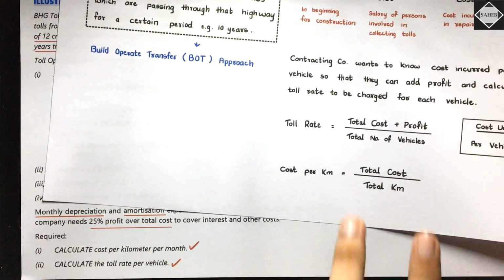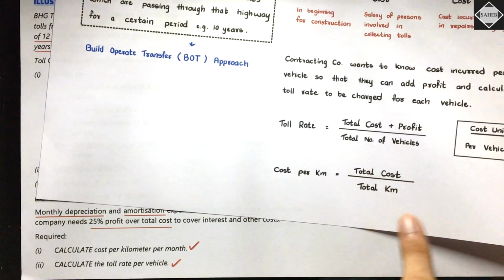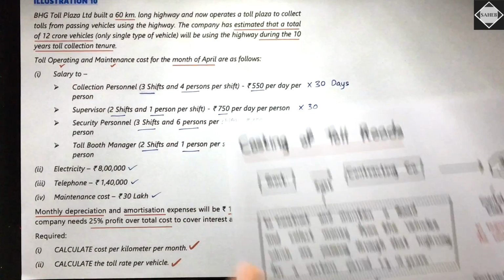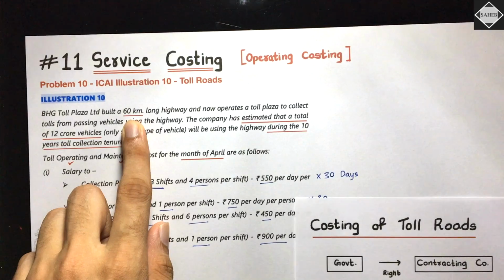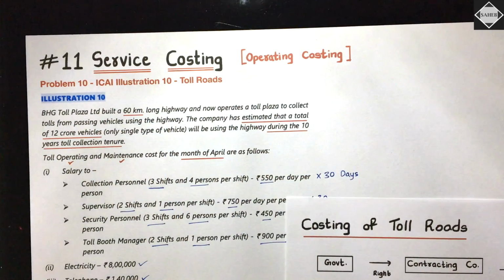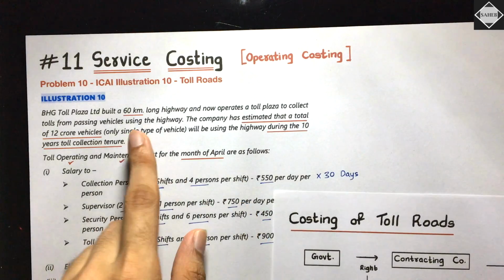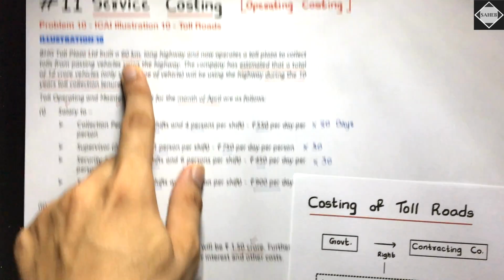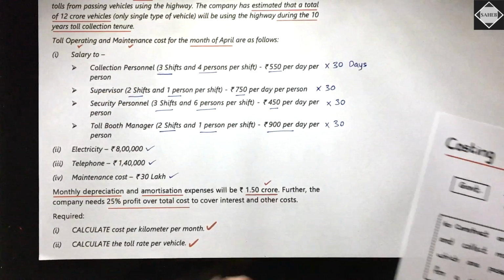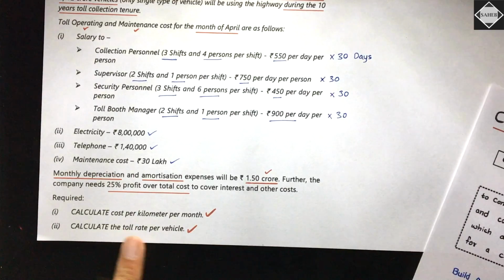So we'll take the total cost from the operating cost sheet and divide by total kilometers. What is total kilometers? Just this 60. This is not the passenger transport industry, this is toll roads. Here directly you will take this single figure, 60 kilometers. Is it clear? Then they are asking to calculate the toll rate per vehicle.